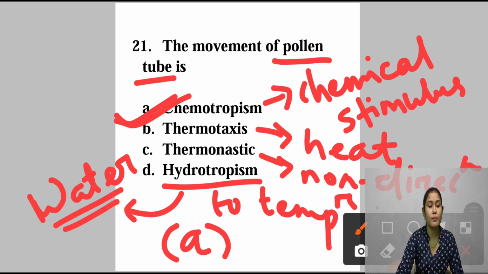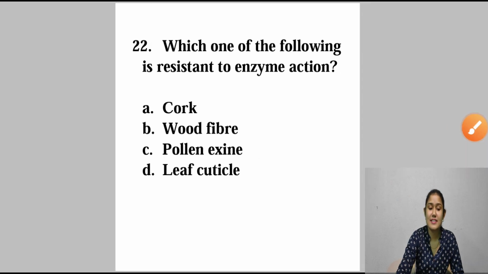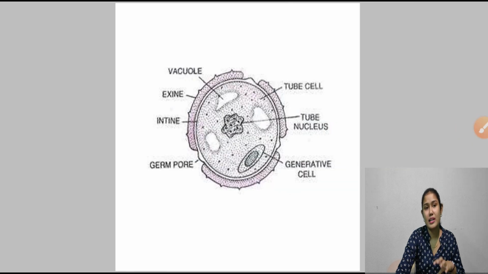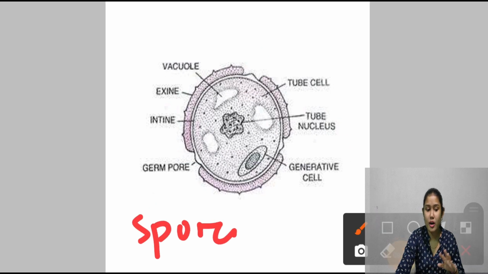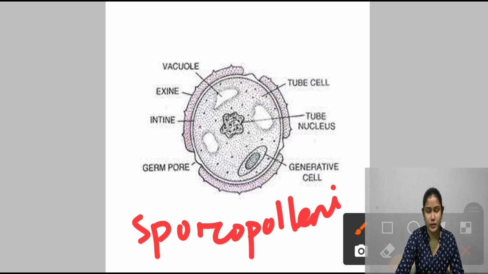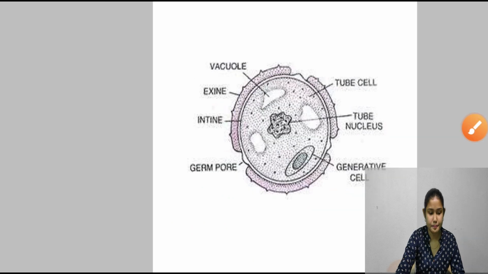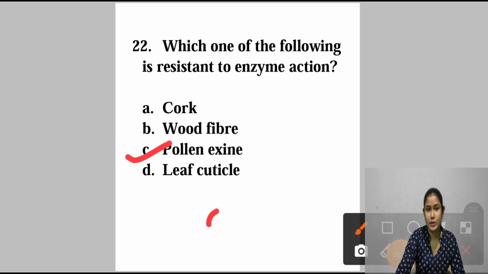Now come to question number 22. Which one of the following is resistant to enzyme action? So पहले भी मैं बोल चुकी हूँ, जब मैं intine समझा रही थी, क्या intine present रहता है exine के नीचे, right? So exine is the hardest layer. Why? Because of the presence of a decay resistant chemical, that is sporopollenin. So the answer will be pollen exine. No cork, no wood fiber, no leaf cuticle. Answer will be option number C. It is resistant to enzyme action.